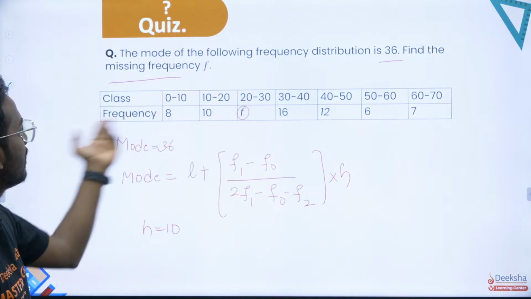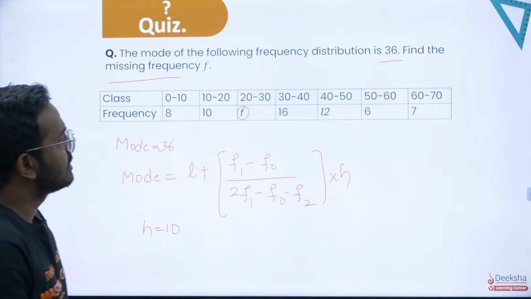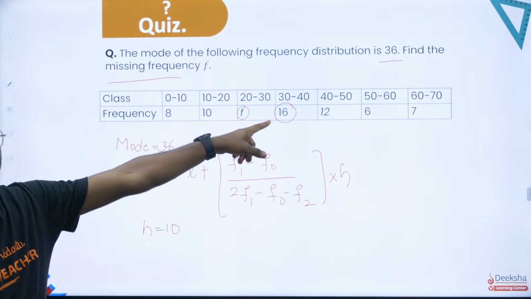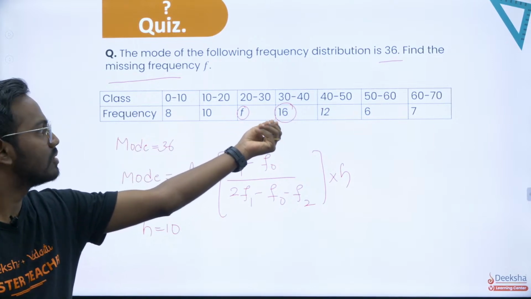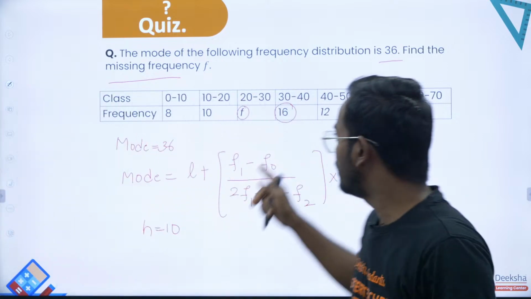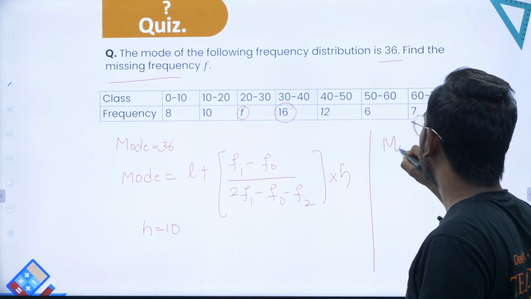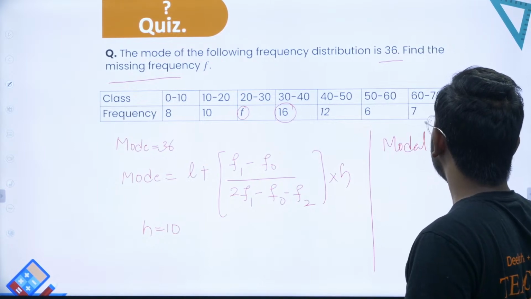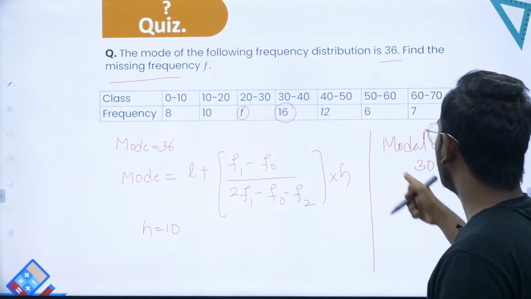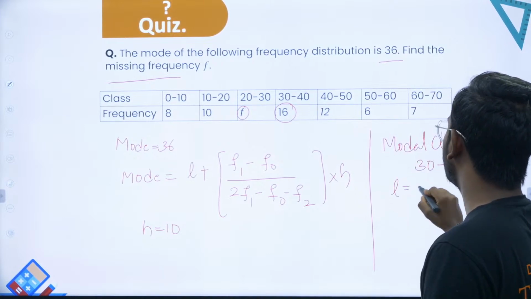So they have given the frequencies. Since 16 is the most repeated entry, this becomes the modal class. That is, 30 to 40 will be the modal class. So what is L here? L should be the lower limit. So I've got L equal to 30, sir.